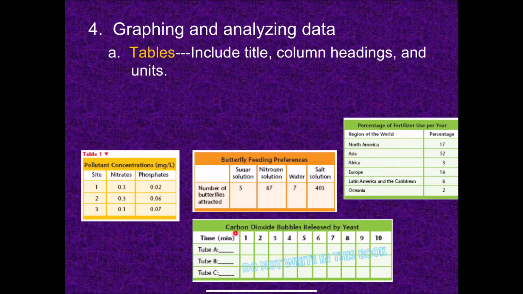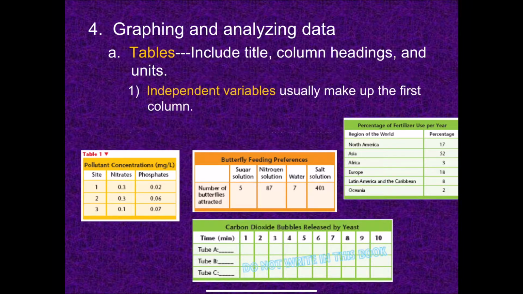In this case, it looks like the independent variable is time, because depending on how much time has elapsed, the number of bubbles released by the yeast is going to be different. And you just happen to be looking at 3 separate test tubes in that one. Okay. So the dependent variable is basically the data that fills the table.